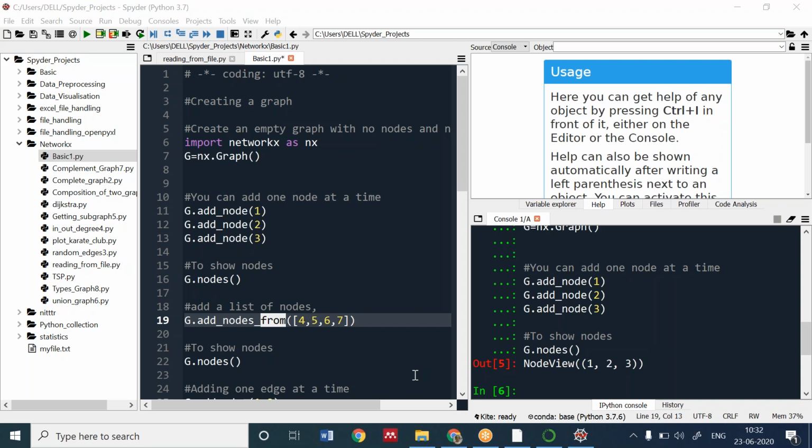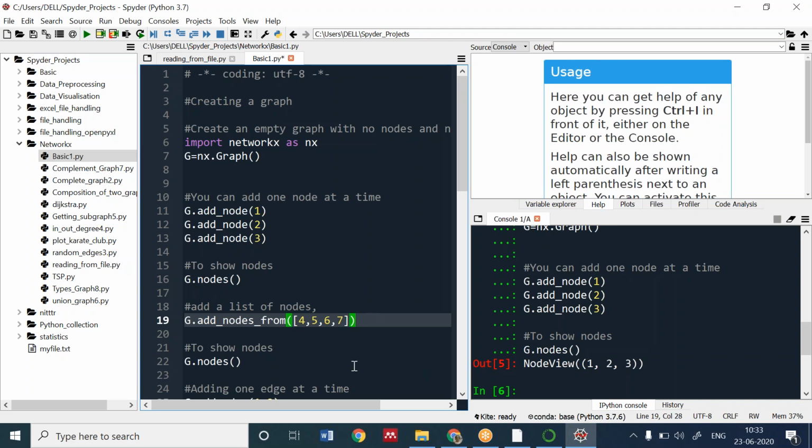Multiple nodes, creating nodes from a list, add a list of nodes. Yes, add nodes to graph. Retrieve data from list for node. Good. List of nodes. Perfect, it is fine that everyone knows what it does.